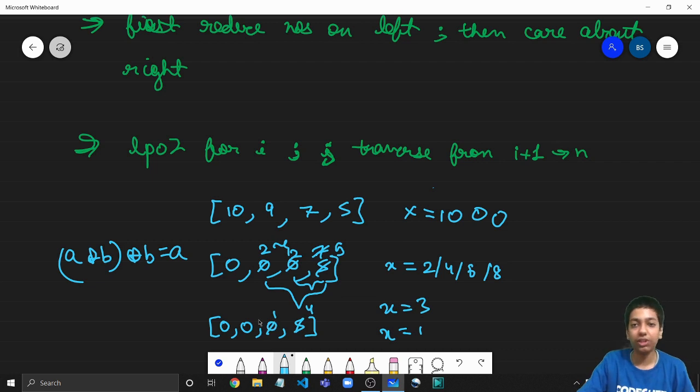XORing the last two elements again has the least lexicographic effect, and XORing them with the smallest power of 2 will make only 1. Had we taken 2 to the power p equal to 4, here it would have become 4, but that is not optimal. Take 2 to the power p equal to 1 and then XOR the last two elements. So these are a few conditions that we need to take care of.